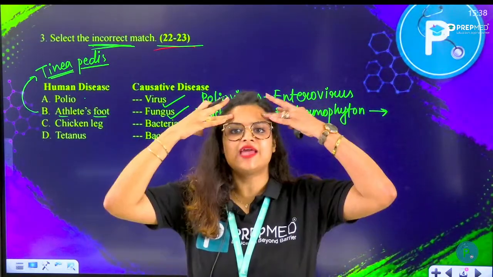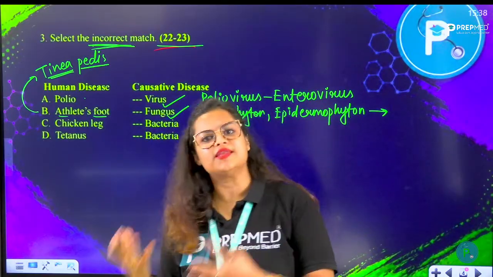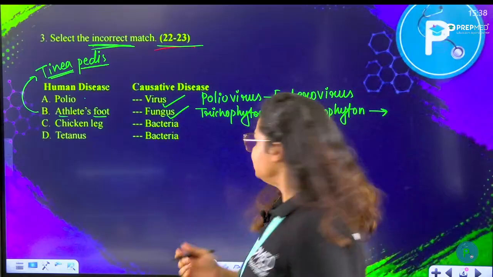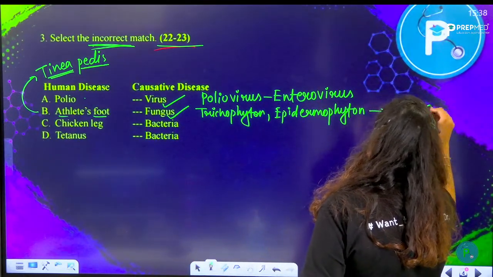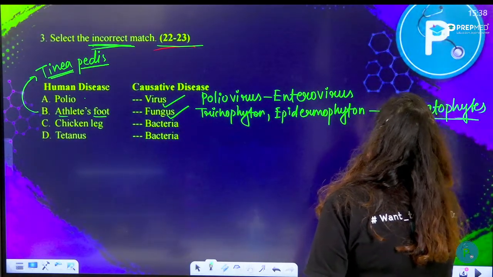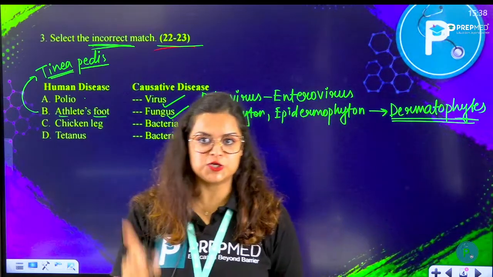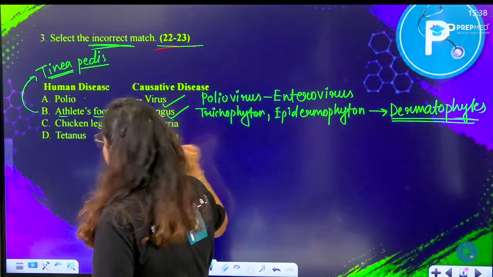If it is in the scalp, I would call it tinea capitis, and if it is in the groin region, tinea cruris. These are all dermatophyte type of fungi, because they cause skin fungal disease. So of course this is also right.